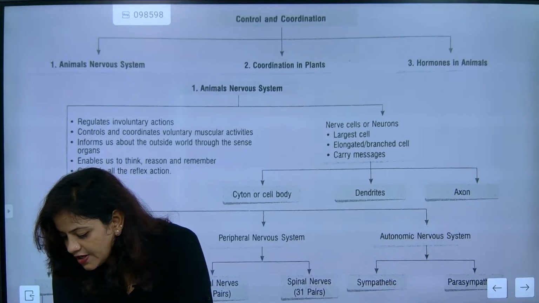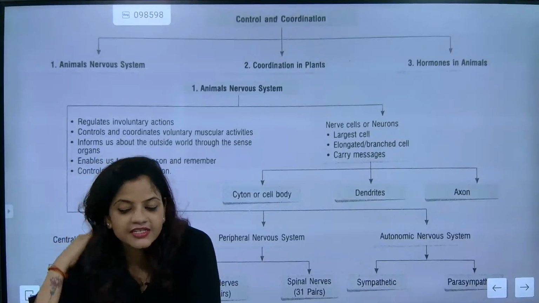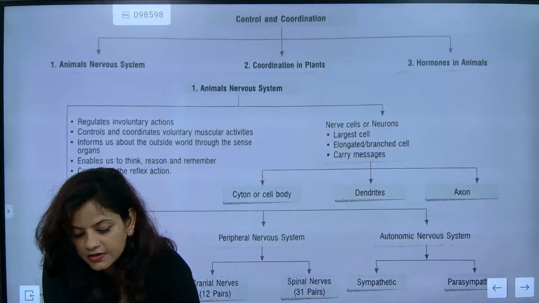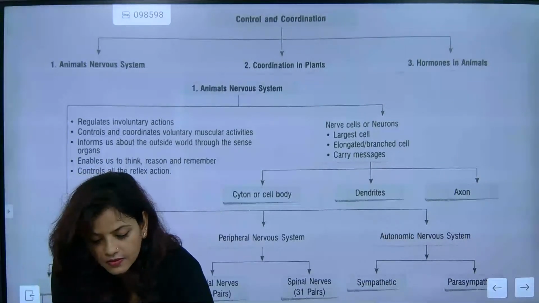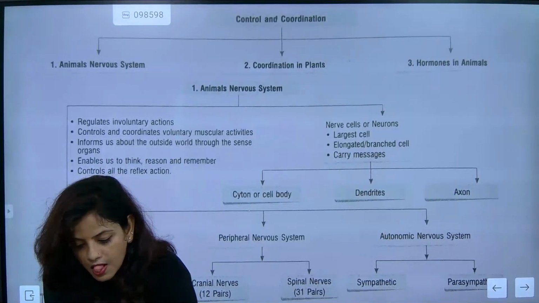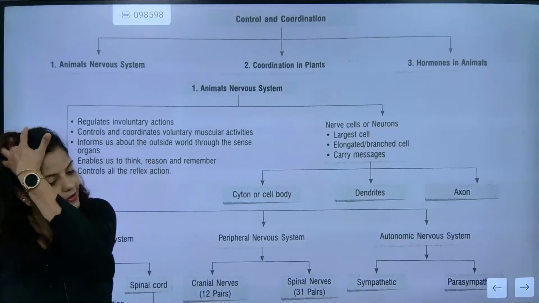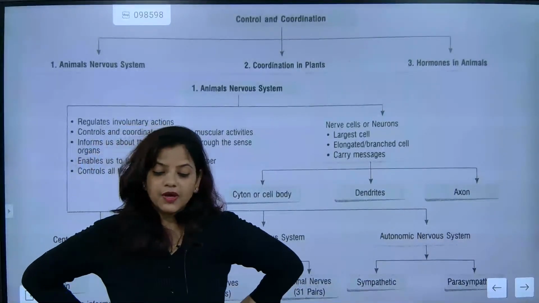Am I visible? Any problem is there? No? Okay. Shall I start? Should I wait or shall I start? You tell this. Should I wait or shall I start? Come on, say. So I'm starting now.